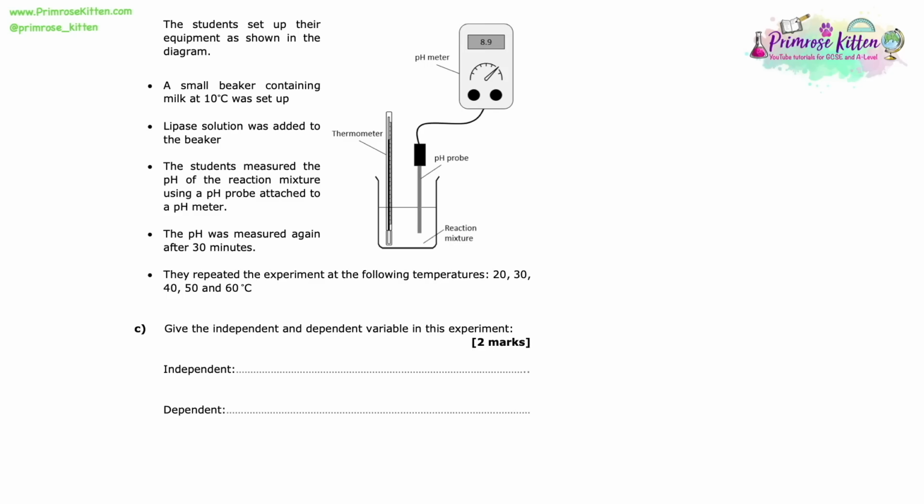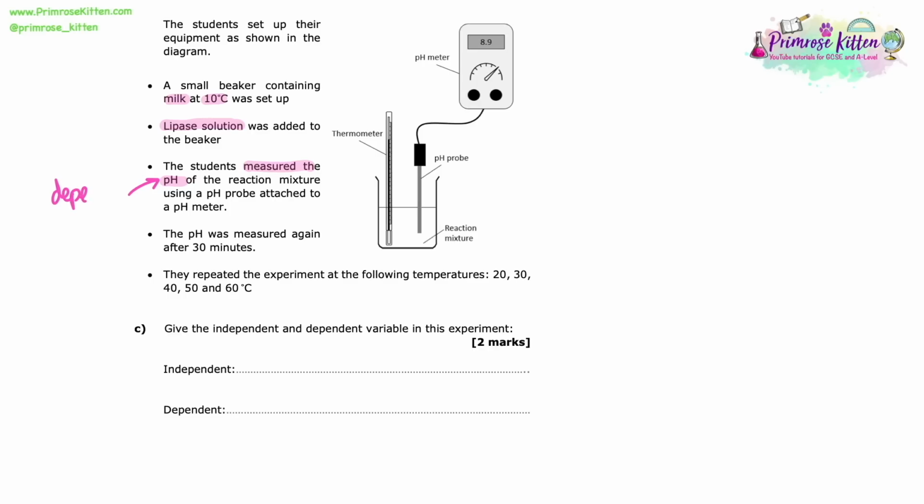The student sets up their equipment as shown in the diagram. A small beaker containing milk at 10 degrees C was set up. Lipase solution was added to the beaker. The students measured the pH of the reaction mixture using a pH probe attached to a pH meter. The pH was measured again after 30 minutes. They repeated the experiment at the following temperatures: 20, 30, 40, 50 and 60 degrees.